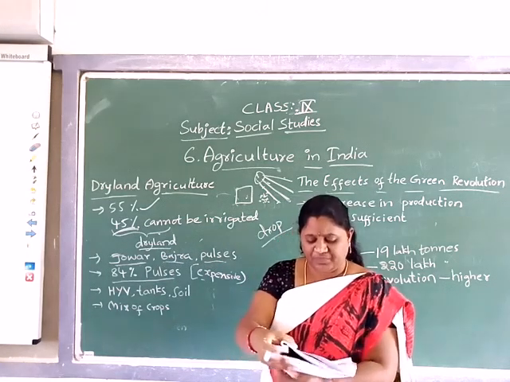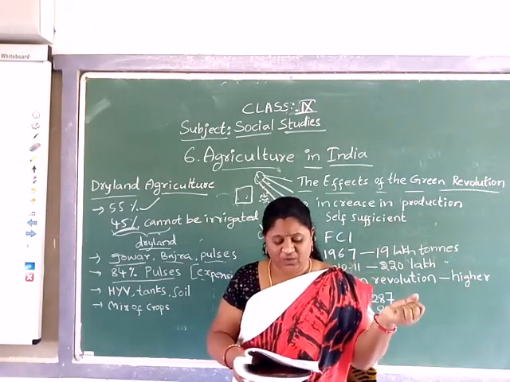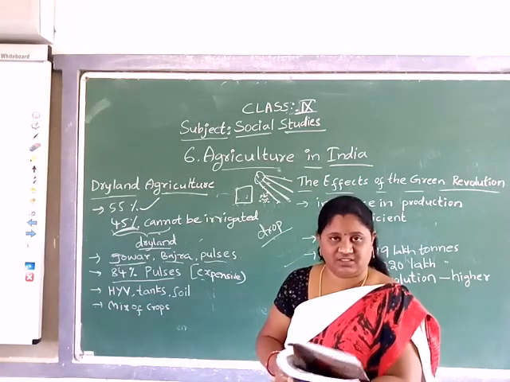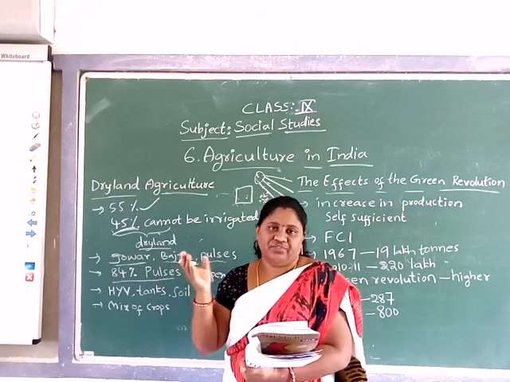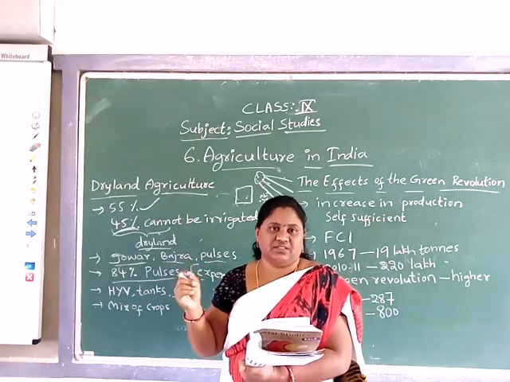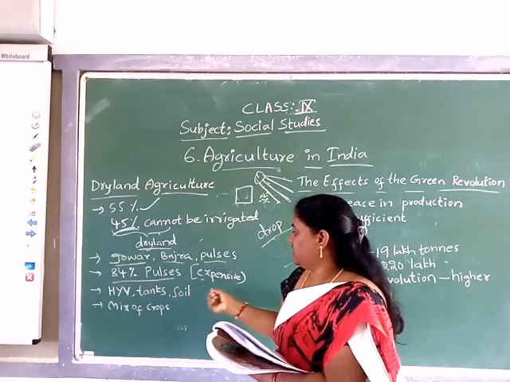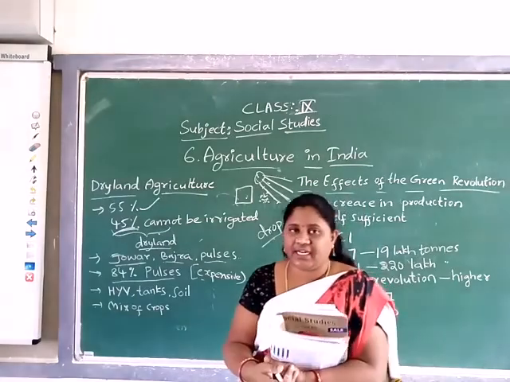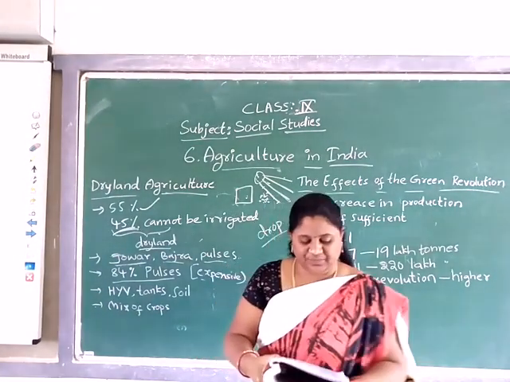And see, it includes afforestation, bunding, building check dams and tanks. Tanks means cheru, which you might have seen in every village. By digging tanks and building dams and projects, dry lands can also be irrigated. Understood?